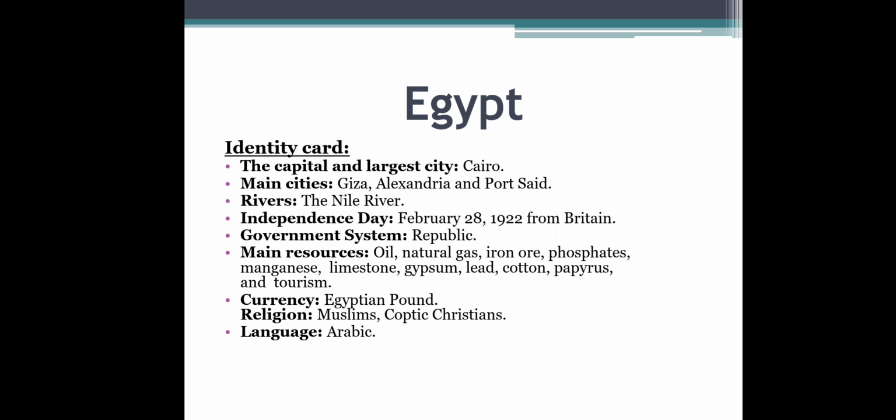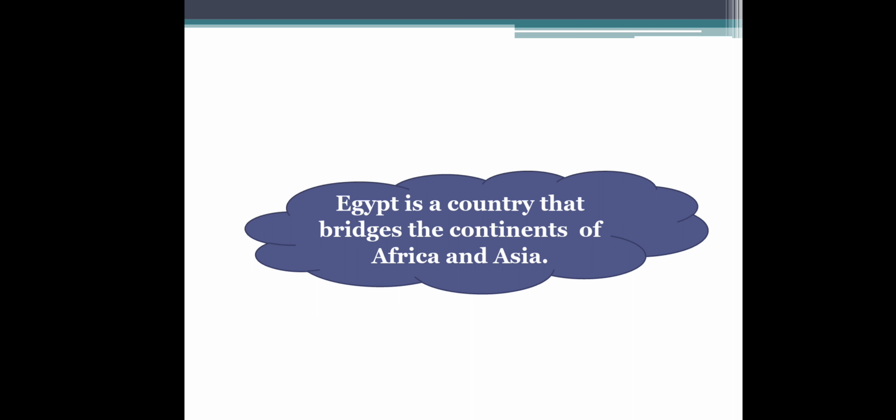If we're going to talk about the religion, we have Muslims and Coptic Christians. And the language is Arabic. Egypt is a country that bridges the continent of Africa and Asia.